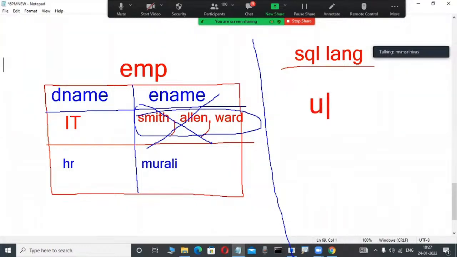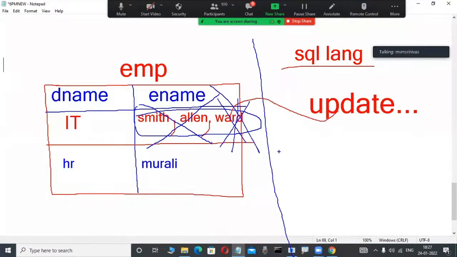Suppose I use update. So now I am using the update command in SQL language. Through this update command, I try to modify only a single employee's value from these multiple employees. Impossible. In no way possible. This update command is not working. Whenever multiple values separated with a comma are there, modifying a single value from these multiple values with the update command is impossible. That is a problem.